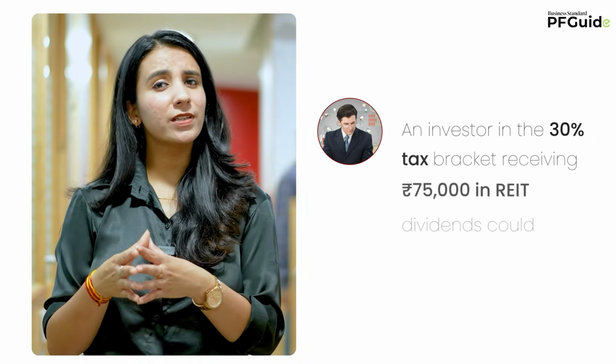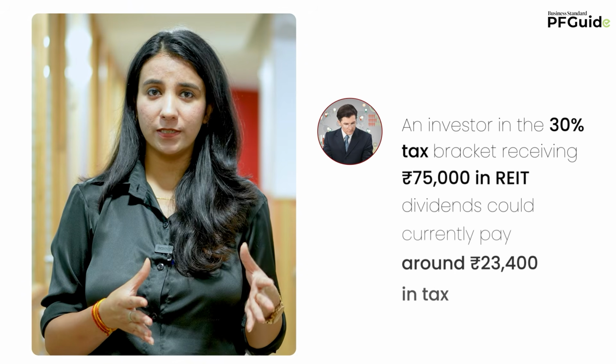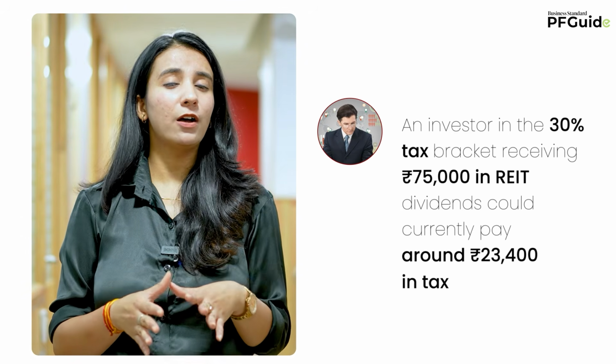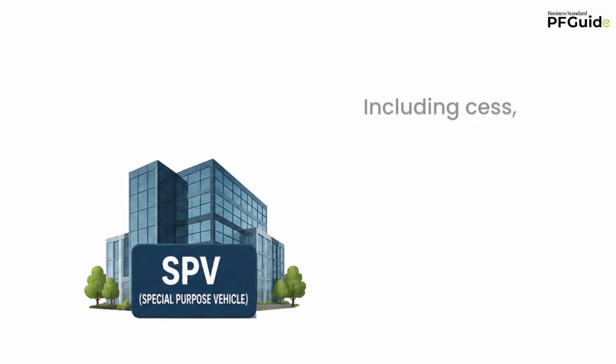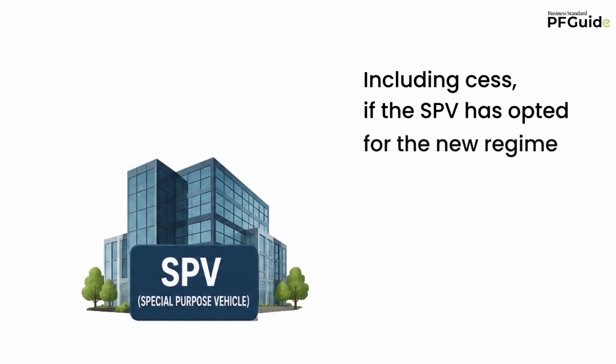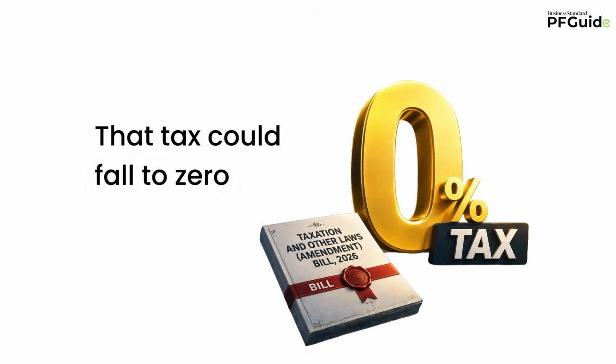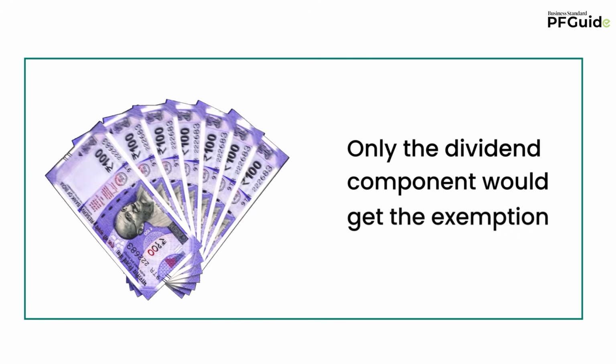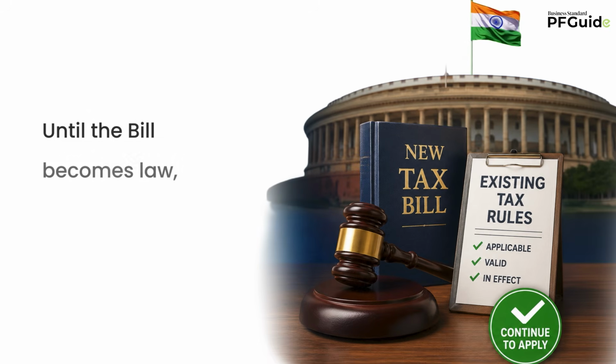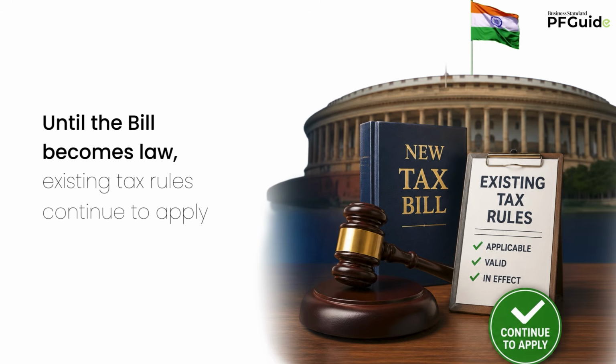This means REIT and InvIT dividends could remain exempt regardless of the SPV's tax regime. For example, an investor in the 30% tax bracket receiving 75,000 rupees in REIT dividends could currently pay around 23,400 rupees in tax, including cess, if the SPV has opted for the new regime. But if the bill becomes law, that tax could fall to zero. However, this does not make the entire REIT or InvIT distribution tax-free. Only the dividend component would get the exemption. Interest and other taxable components would still be taxed separately. Until the bill becomes law, existing tax rules continue to apply.